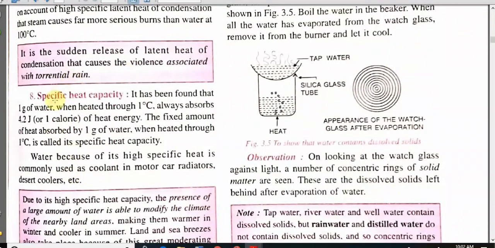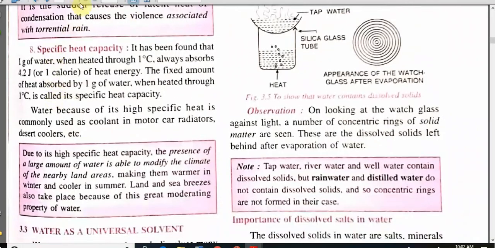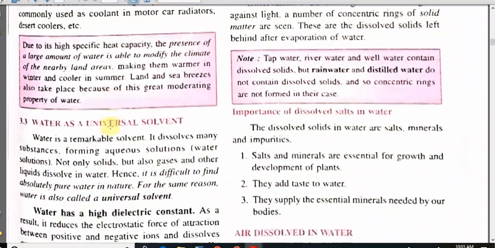Next point is specific heat capacity. It has been found that 1 gram of water when heated through 1 degree C always absorbs 4.2 joule or 1 calorie of heat energy. The fixed amount of heat absorbed by 1 gram of water when heated through 1 degree C is called its specific heat capacity. Water has unusually high specific heat capacity, so it can absorb much heat and it can also give out much heat, so it is used as a coolant in motor vehicle radiators.